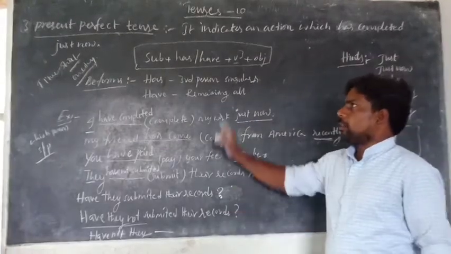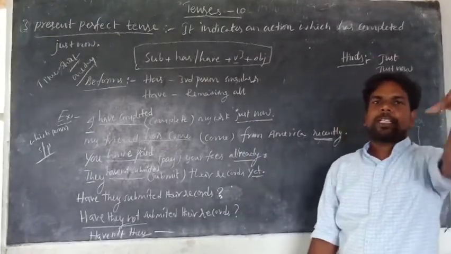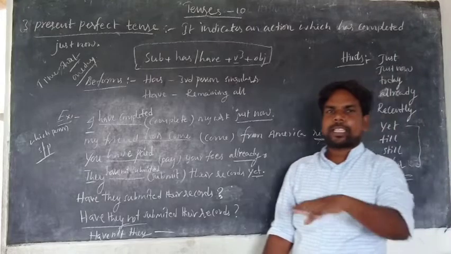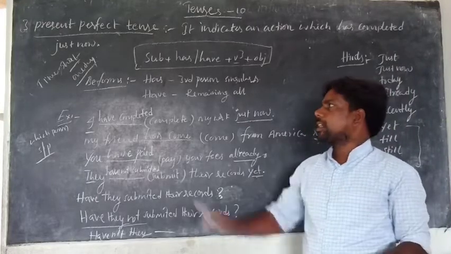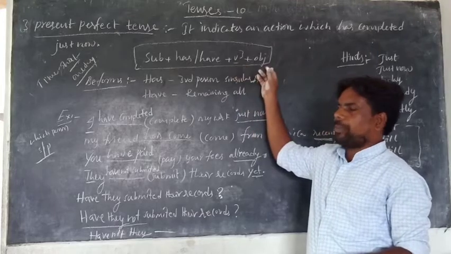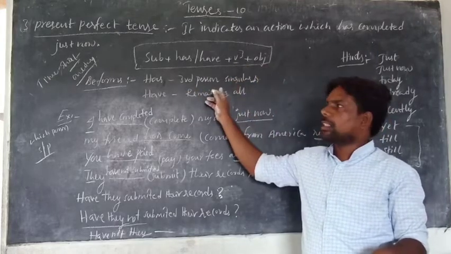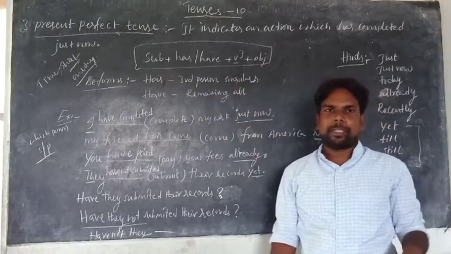So I am repeating once again. Present perfect tense means what? It indicates an action which has completed just now. Structure: subject plus has or have plus V3 plus object. Has is used for third person singulars. Have is used for all the remaining.